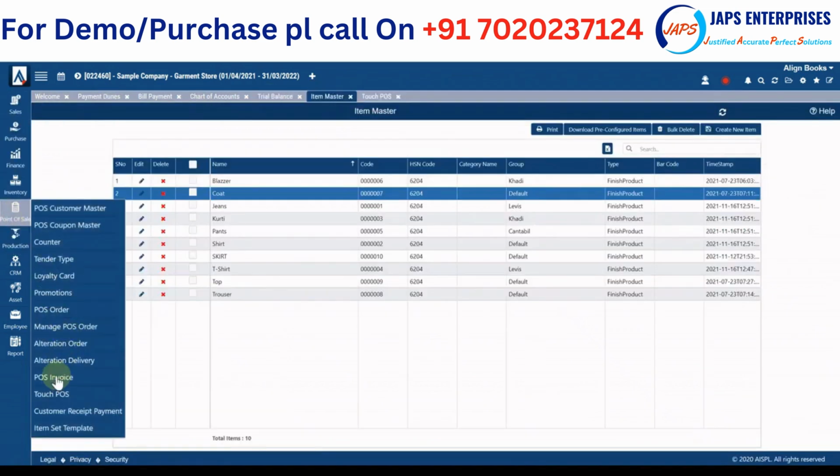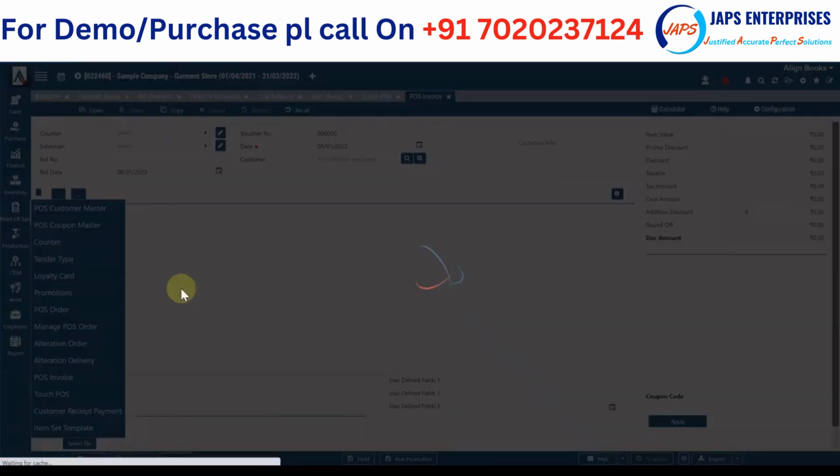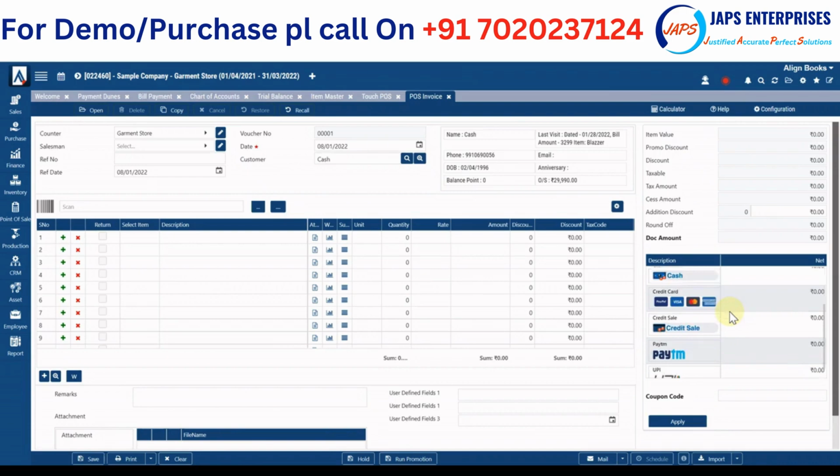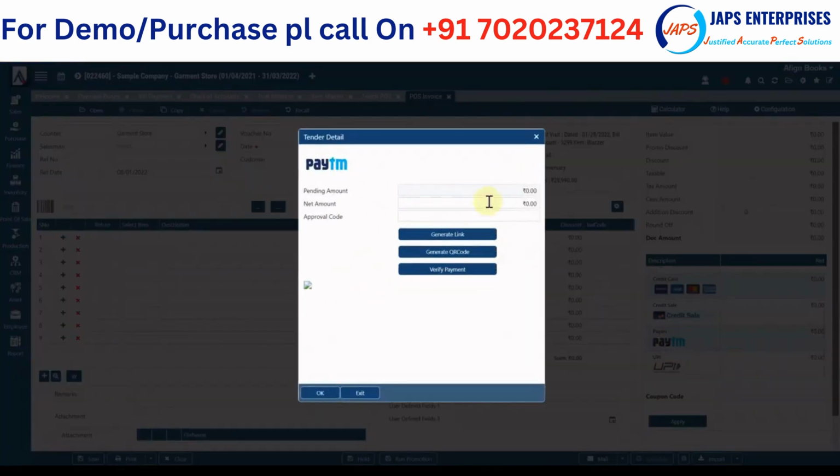Again we have provided the normal POS invoice, where you keep on scanning your SKUs, and based on that you receive payment from different modes, maybe multiple tenders. Say some of the amount you received in cash, some of the amount you received from credit card, Paytm. We have also provided option to generate Paytm payment link or Razorpay payment link here. So when you're receiving payment, you put the amount, you generate payment link, or you generate QR code, and QR code can be displayed on your display pole.